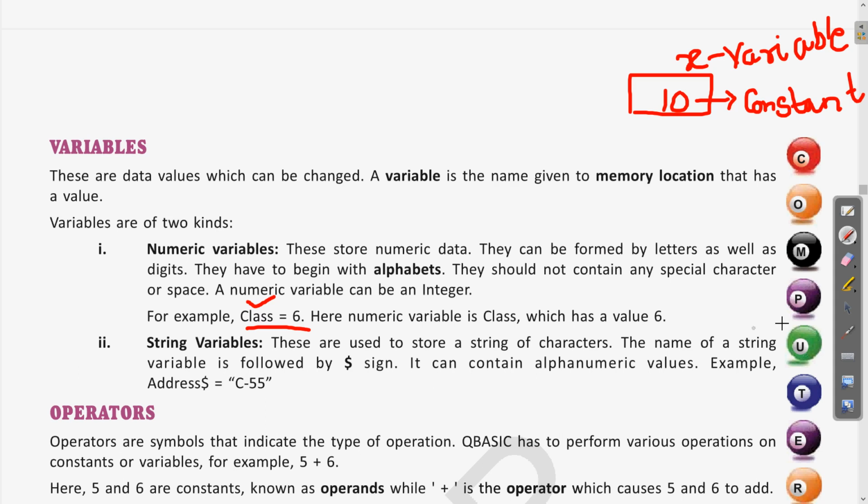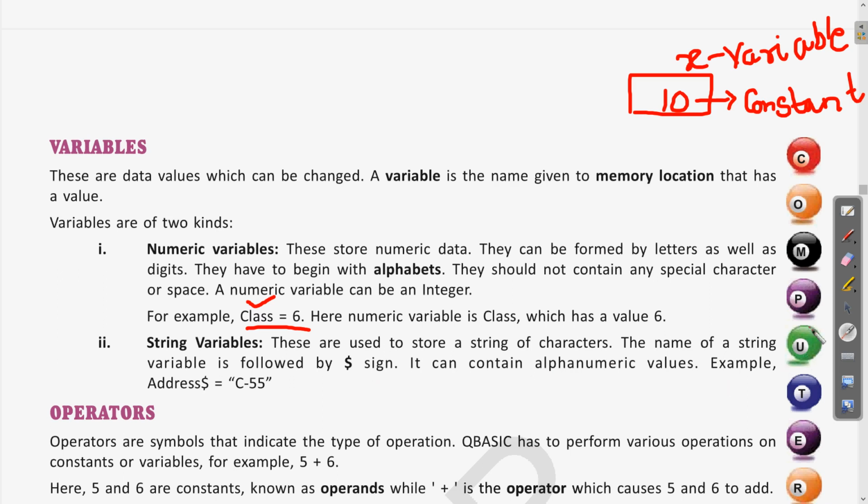Next is string variable. So what is a string? A string, you can say, is a combination of letters or a group of letters. String variables are used to store a string of characters. Clear? String means a group of characters. So string variables will store some set of characters. The name of a string variable is followed by a dollar sign. Clear?